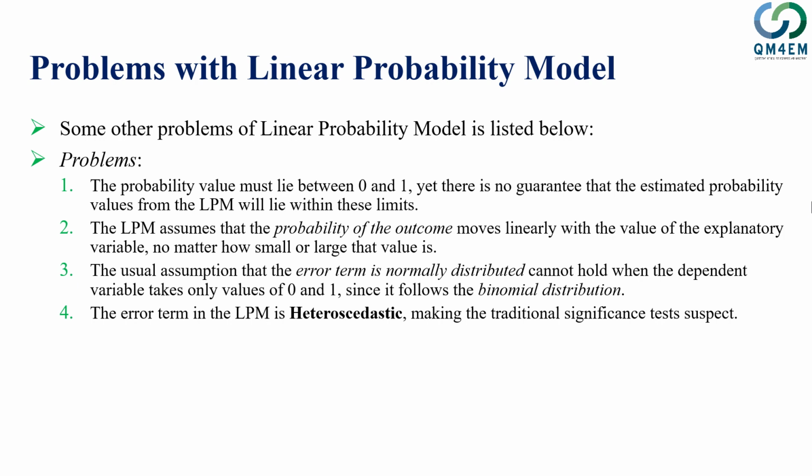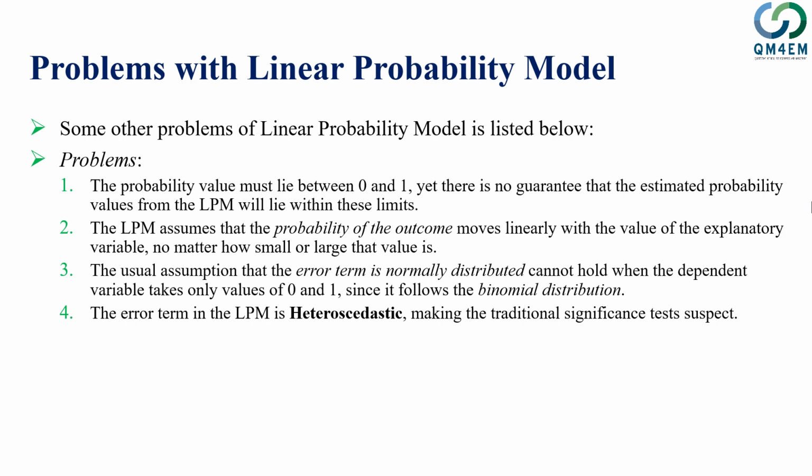And this further leads to the problem of heteroscedasticity as well, since the error term is only being obtained by subtracting the predicted value of y from 0 or 1. It will no longer be homoscedastic, and when the homoscedasticity assumption is violated, we already discussed in detail that the traditional significance tests and the statistical inference afterward don't hold true.